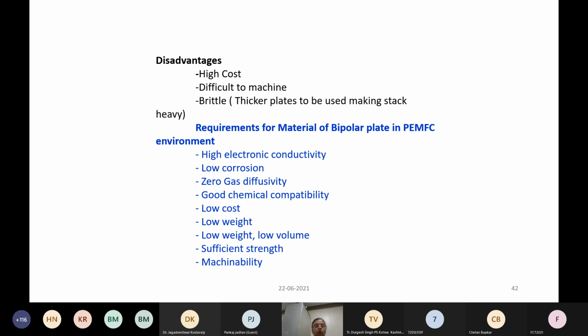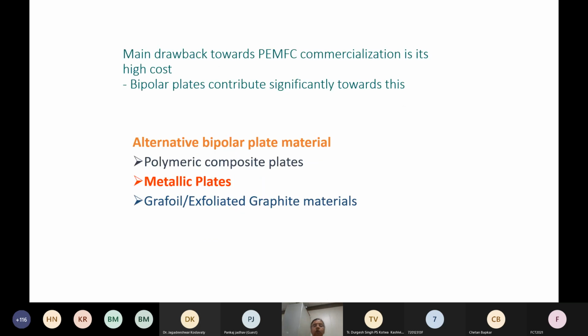So you look at materials which can have high electronic conductivity, low corrosion, and chemical stability. You can come up with polymeric composite materials, or metallic plates, or graphoil, which is graphite powder exfoliated and then compressed to form a plate.